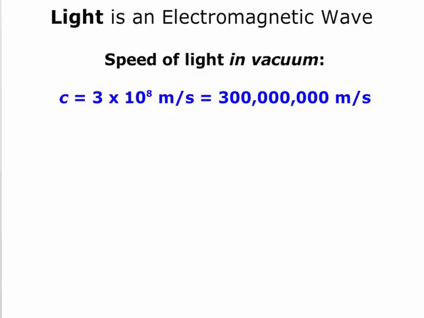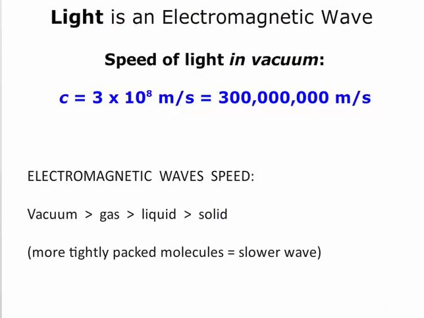All frequencies of the electromagnetic spectrum, which I'm going to call light because it's quicker, travel at the same speed while in a vacuum. This is the constant c and is written as 3 × 10⁸ meters per second, or, for those of you who don't like scientific notation, 3 with 8 zeros after it, or 300 million meters per second. Light is fast.